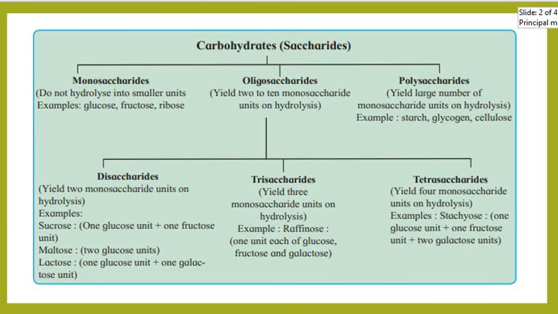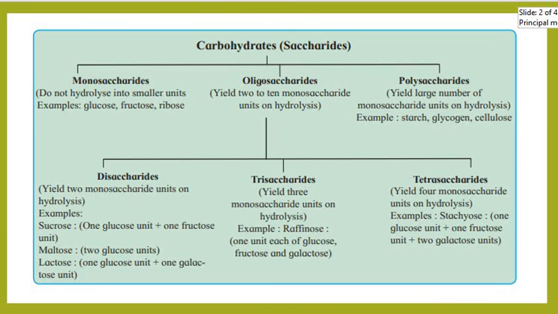Oligosaccharides are further classified into disaccharides, trisaccharides, and tetrasaccharides. Disaccharides, according to the name, will give us 2 monosaccharides on hydrolysis. For example, if I am hydrolyzing sucrose, I will get 1 glucose and 1 fructose molecule, and both are monosaccharides. If I am hydrolyzing maltose, it will give me 2 glucose molecules. If I am hydrolyzing lactose, it gives me 1 glucose and 1 galactose unit.